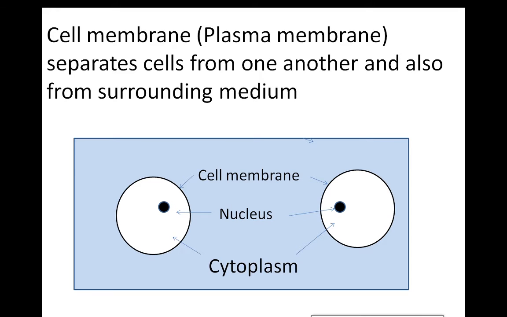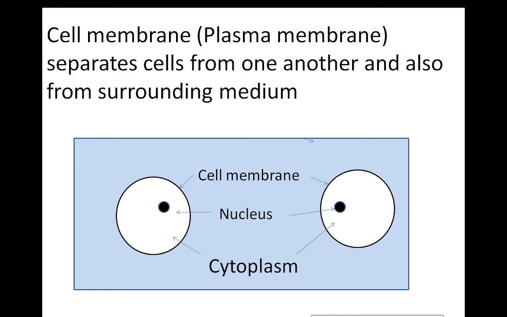What is the function of a cell membrane? Take cell 1 and cell 2. Both have the same basic components: cell membrane, nucleus and cytoplasm. This one cell is separated from the other cell by its cell membrane. The cell membrane protects the cell and separates one cell from another and from the surrounding medium.